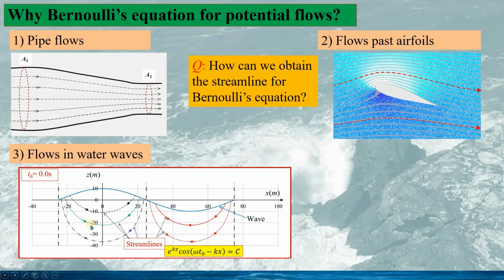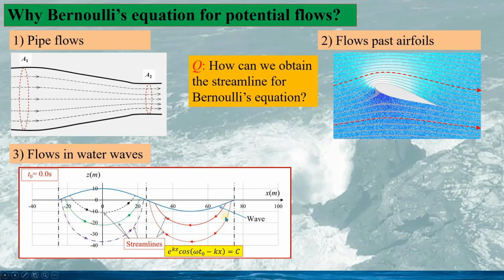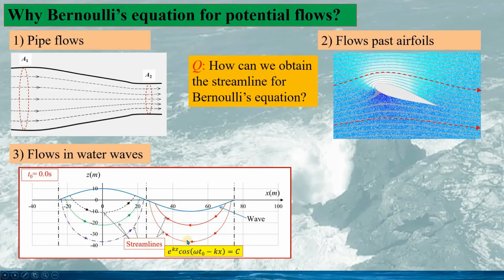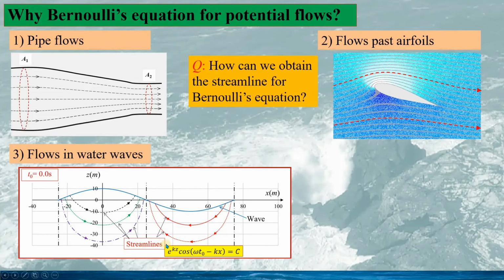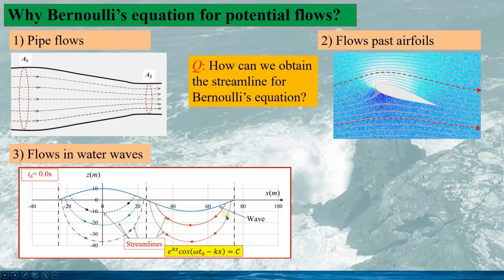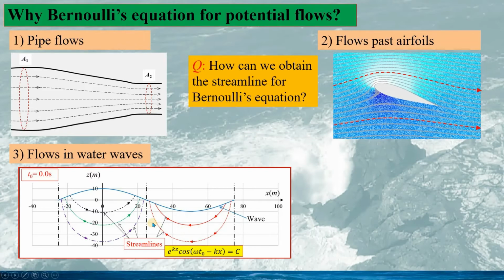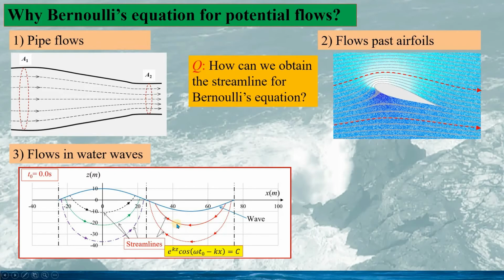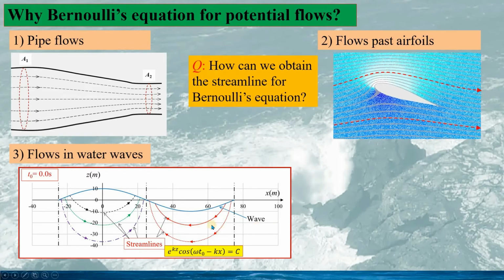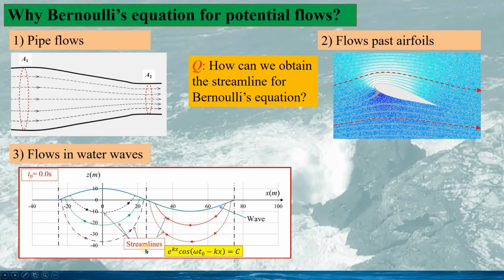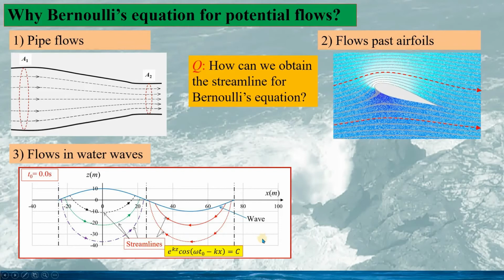The streamlines we can see here are unsteady, and they are time dependent. They are changing with time. The question is how we can get these streamlines and how we can apply Bernoulli's equation for such a flow. In fact, we don't actually apply Bernoulli's equation along the streamlines.